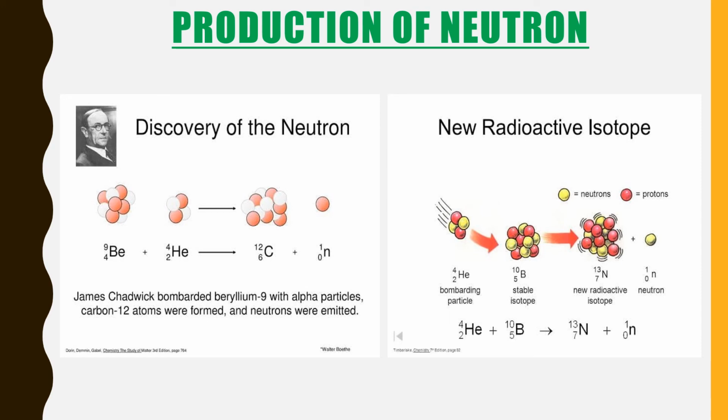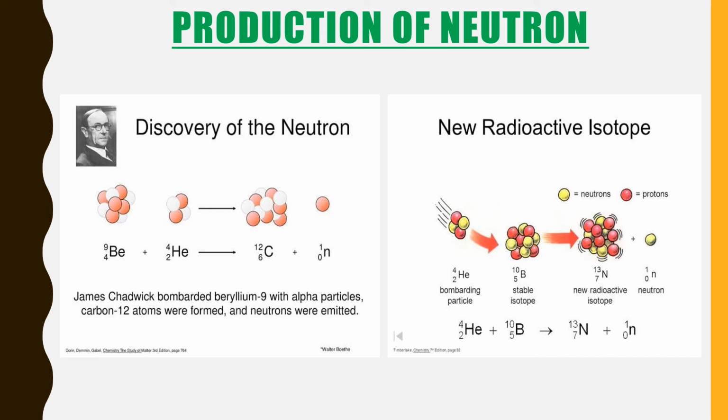You can see over here in the first one, an alpha particle is being bombarded on beryllium, and after bombardment he got a neutron along with carbon. So some neutrons were emitted after bombardment of these two. Again in the second case, neutral particles are being emitted after bombardment of alpha particles on boron. So we can define a neutron as that fundamental particle which carries no charge but has a mass nearly equal to that of a hydrogen atom or proton.